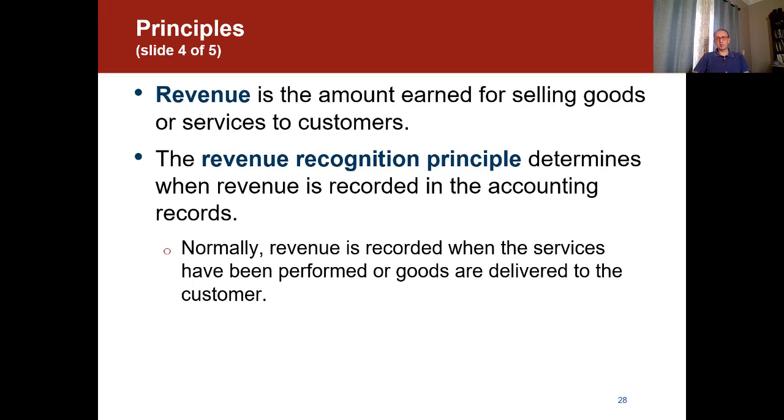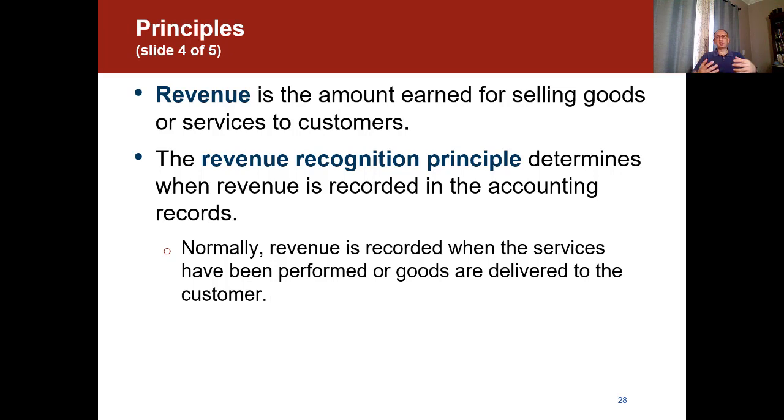Then we have the revenue recognition principle. And what is revenue? Revenue is the amount earned for selling goods or services to customers. So anything that you earn. It doesn't have to be in cash, and we'll get into that. But revenue is any kind of amount you earn from selling a good or providing a service for a customer. So the revenue recognition principle determines when revenue is recorded in the accounting records. And for it to be recorded, it has to be realized. Normally revenue is recorded when the service has been performed or goods are delivered to the customer.